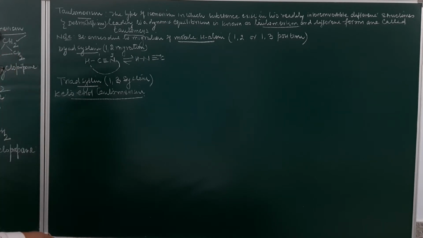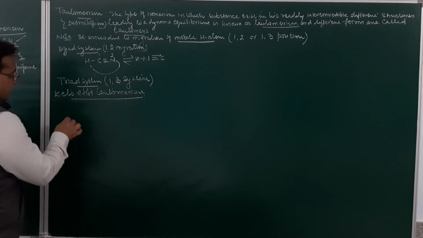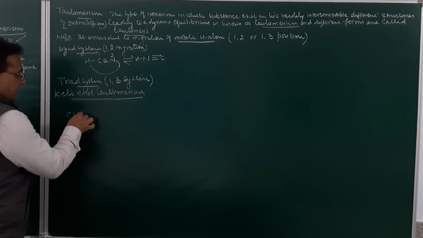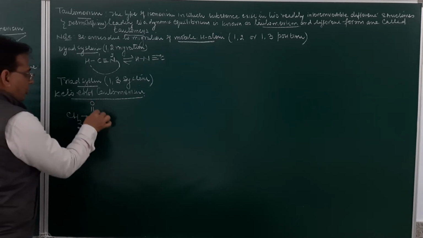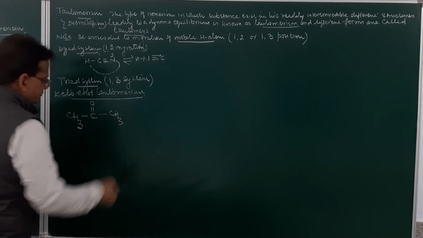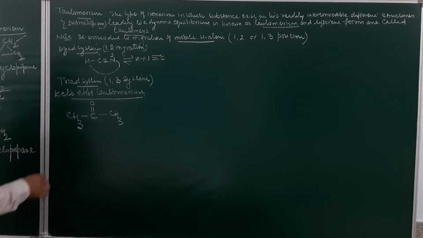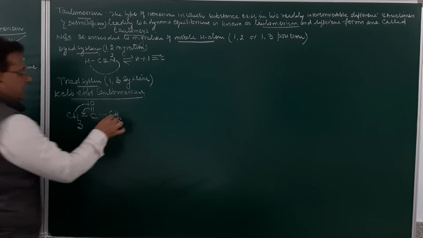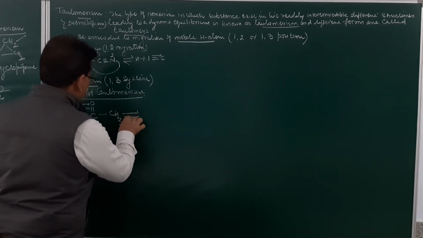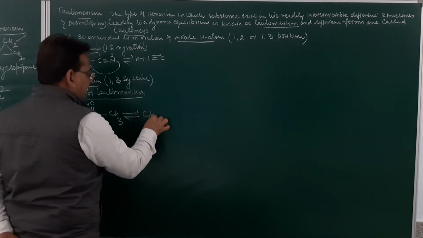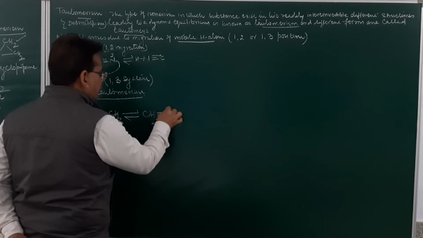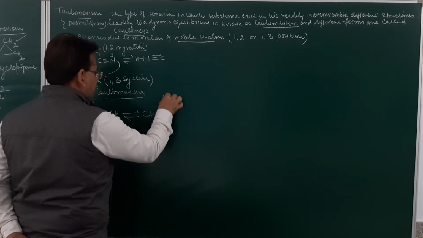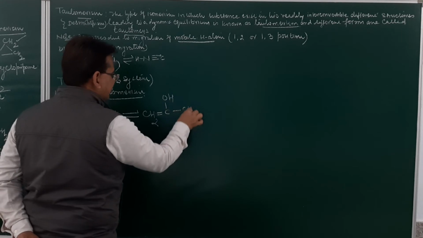Like you see this one, CH3, then C double bond O and CH3. What will happen? Here the migration of H will take place to this side and the double bond will migrate to this side. And here this will be a tautomeric form, CH2, then double bond C and then OH and then CH3.